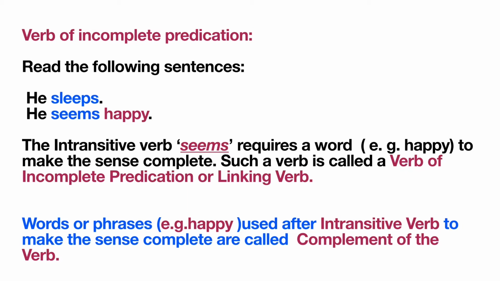Such a verb is called a verb of incomplete predication or linking verb. The word happy, which is required to make the sense complete, is called the complement of the verb or the completion of the predication.